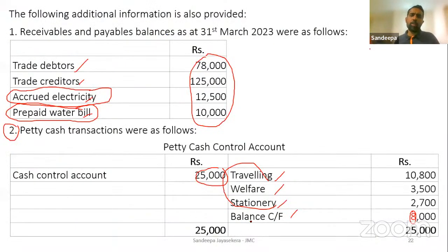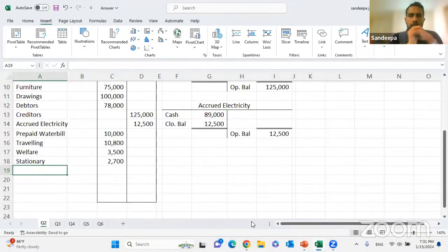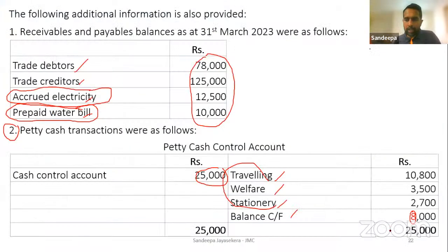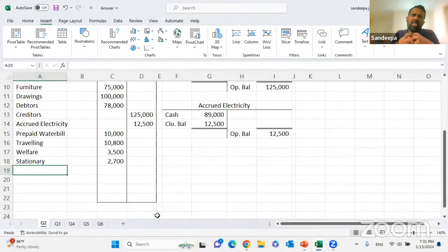Ultimately you have a closing balance. Right now your petty cash closing balance is an asset. බලන්න මේ තියෙන්නේ ඔයාගේ petty cash එකේ credit පැත්තෙන් ඉතුරු වෙලා closing balance එක. මේක ඉස්සරහට යන්නේ next year එකට මොකක් විදියටද? As an opening balance from the debit side. So you have a petty cash asset. ඔයාගාව සල්ලි ඉතුරු වෙලා තියෙනවා.